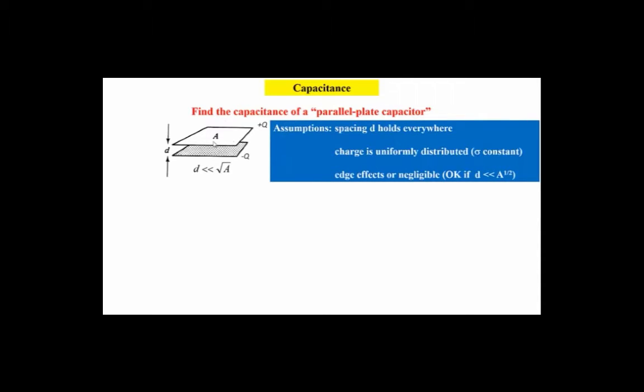So here's our parallel plate capacitor, which you're familiar with. Area A. We'll take this as being square, so this length here is the square root of A. D is the spacing, and we put plus and minus charges on. And the reason we do that is because if you were to take a battery and put it between here, so let's just say this is plus and this is minus, we have this delta V here.